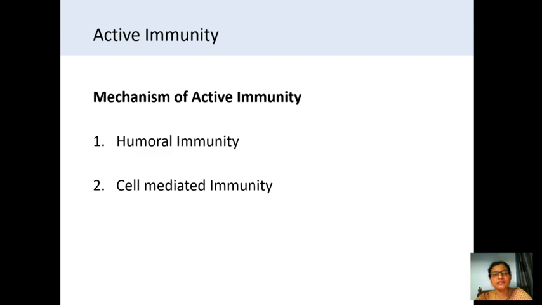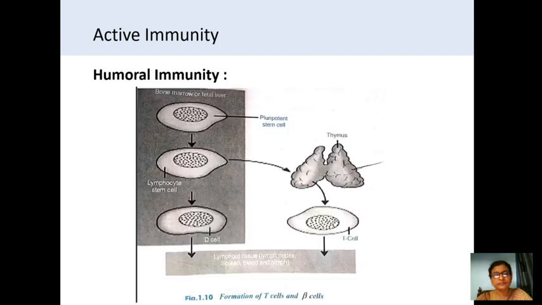Humoral means a body fluid. The name has been given to it because it involves the substances formed in the humors. Humors are nothing but body fluids. So, first let us know the formation of B cells and T cells which are involved in the humoral immunity. Did you see the picture? It is in your book also. Here we can see the B cells and T cells. They are the lymphocytic cells, isn't it?